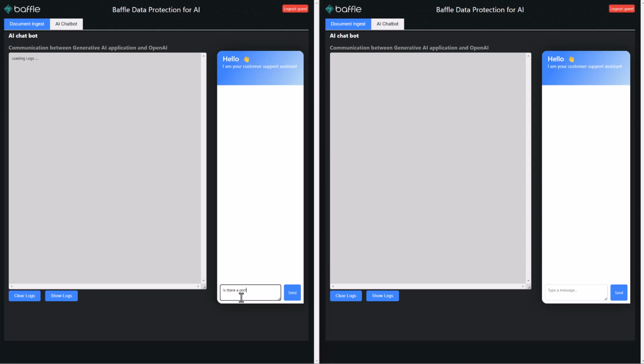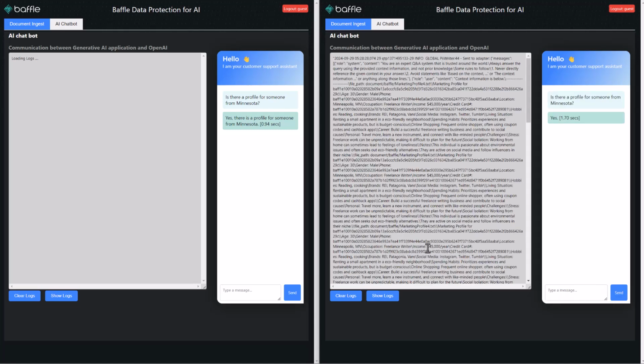Is there a profile for someone from Minnesota? Now, note that we don't use the word Minnesota anywhere in the actual marketing profile, only the postal abbreviation. And again, the strength of Gen AI is that it's able to understand that because that's been built in the model. Okay, as you can see, both of them give pretty much similar responses. It is able to scan through that same data set.